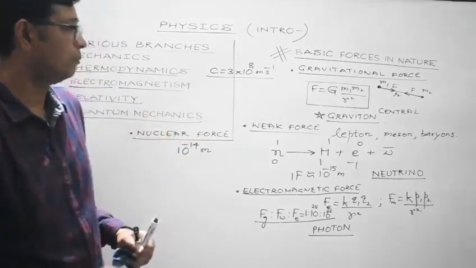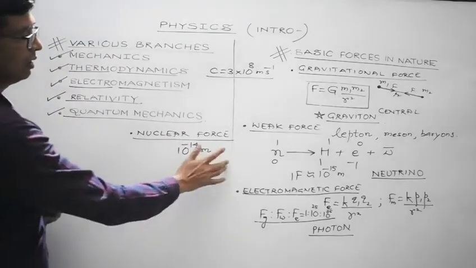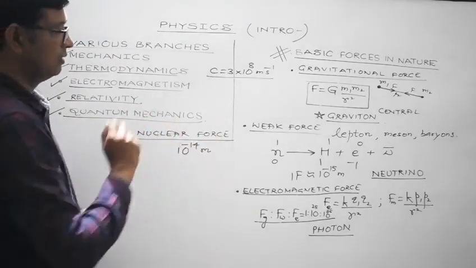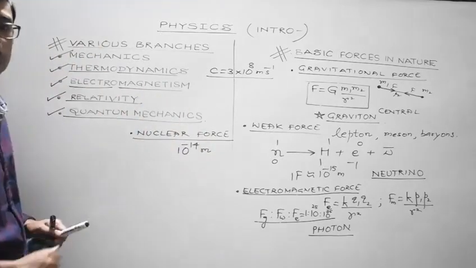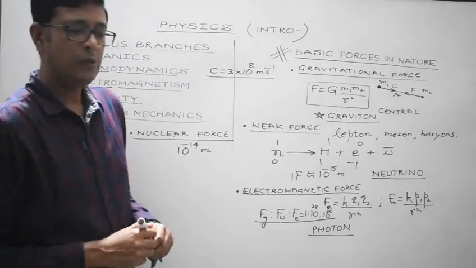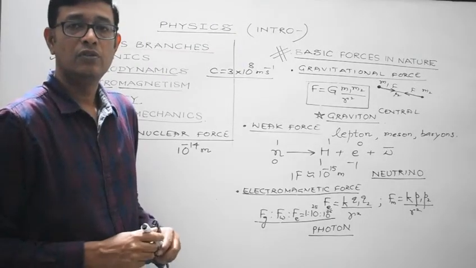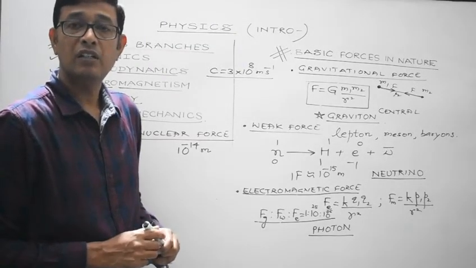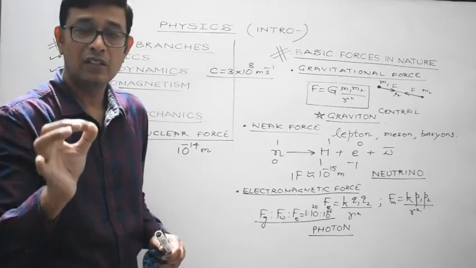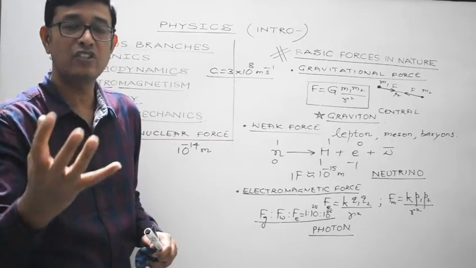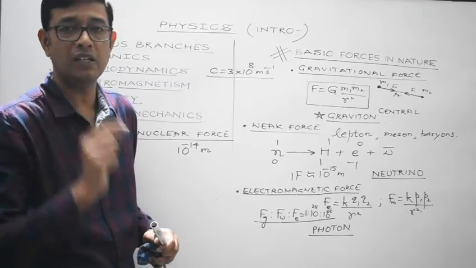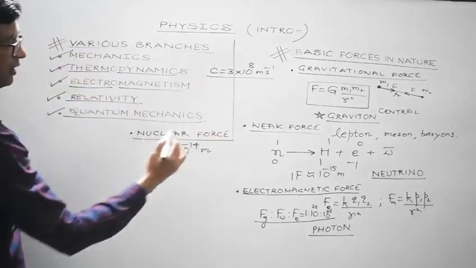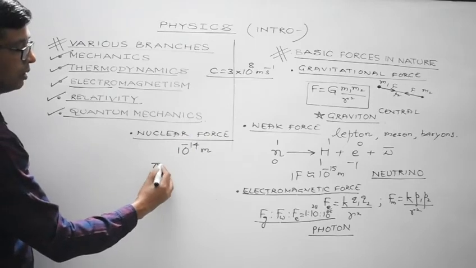And most importantly, the field particle in the case of nuclear force. Field particle, as I have told you, is the particle which gets exchanged during the interaction of the two bodies, right? In this case, the field particle for nuclear force is the pi meson.